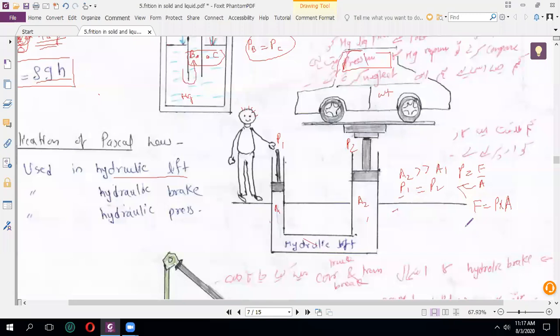Pressure into area. So with the help, if this formula is built on this base, then can I say that force F1 is also equal to force F2? If their pressure is the same, then force upon area is also the same. Correct? Understood this part?